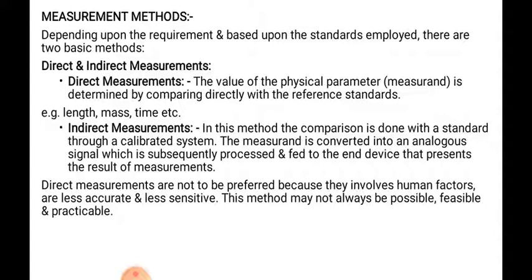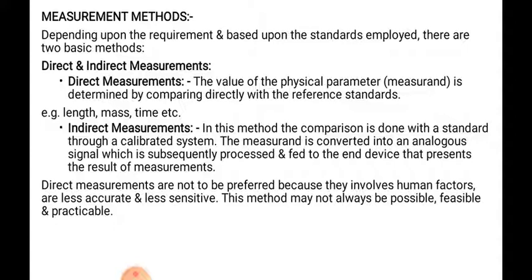So here the rotating speed is measured in terms of RPM, that is, revolutions per minute. The rotating speed of any vehicle is measured in terms of revolutions per minute. That revolutions per minute speed is calibrated in terms of kilometer per hour. That is nothing but indirect measurement, where one parameter is converted into another parameter.